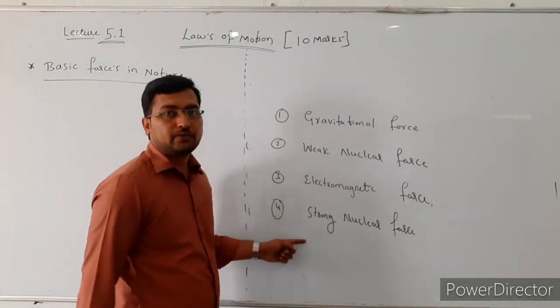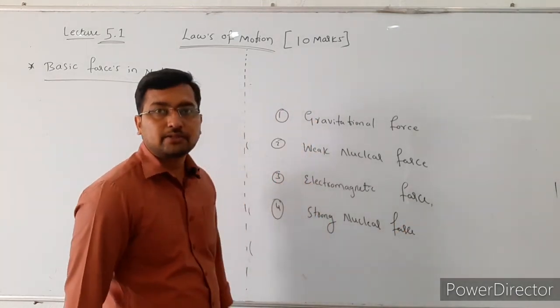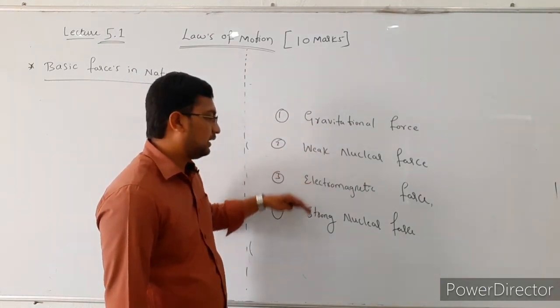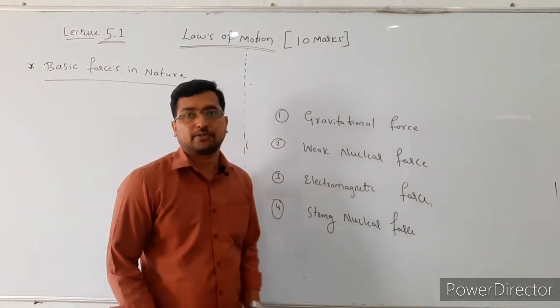So this is the strongest force in nature, and this is the weakest force in nature. This is the first weakest, then the second, the third, and the last one is the strongest force.